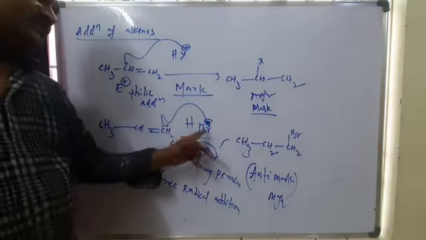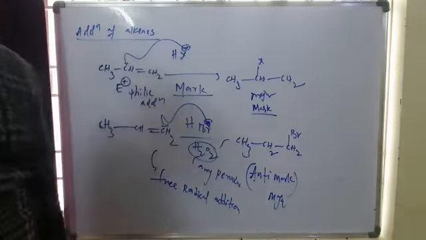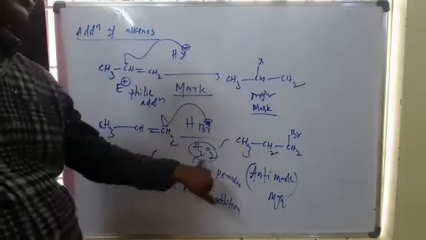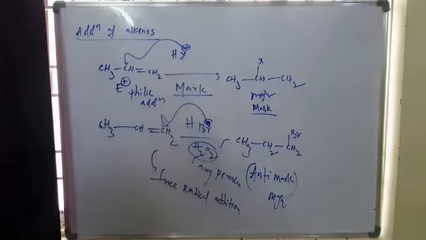And if you use HCl along with H2O2, the Markovnikov product is still major. So this peroxide effect is applicable for only HBr. This is also called the Kharasch effect or peroxide effect, which is applicable for only HBr.